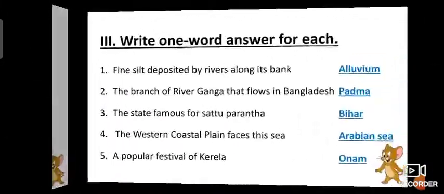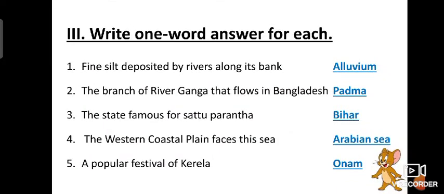Next, we'll see, write one word answer for each. Fine silt deposited by rivers along its bank. That is alluvium. Fine silt deposited by rivers along its bank. Bank means the side of the river, not State Bank or SB.